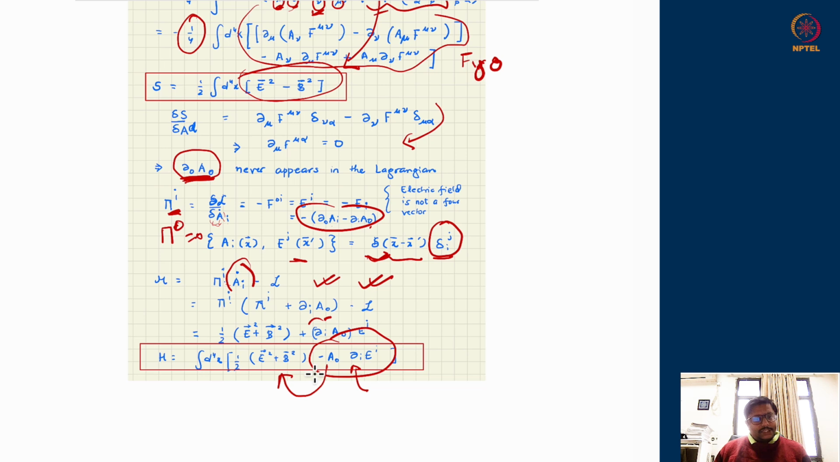That we will do in the next class. So let us stop over here with this information that I have a valid Lagrangian and a Hamiltonian out of it, and let us see what it gets us when we go to the quantum domain. Okay, so let us stop here.